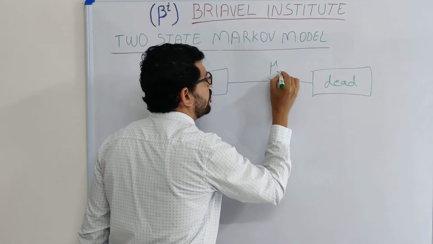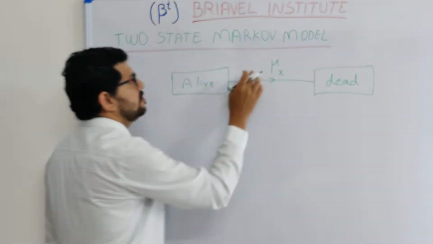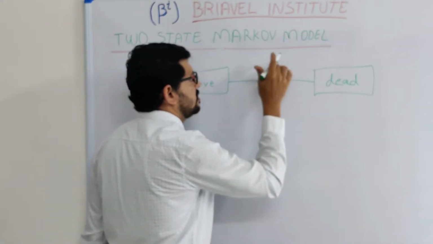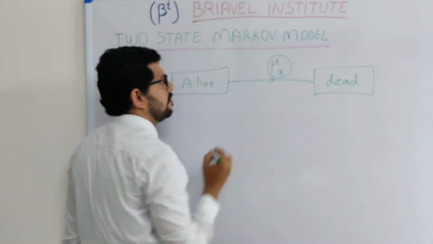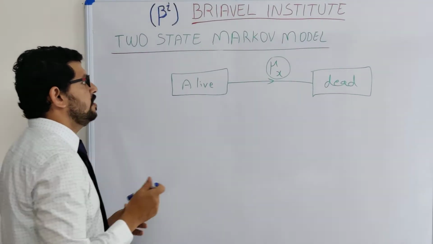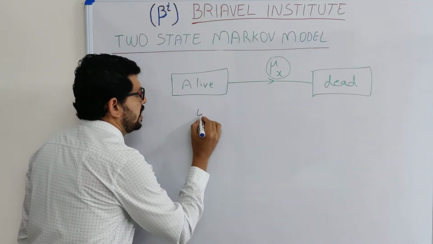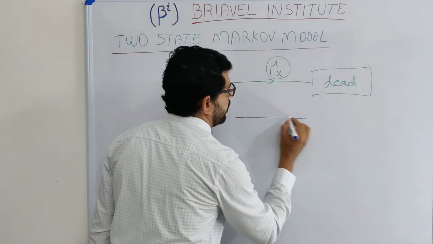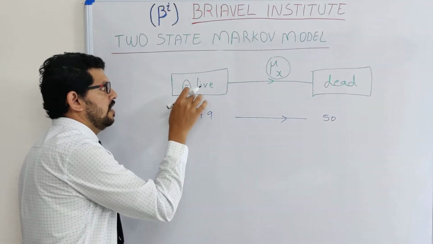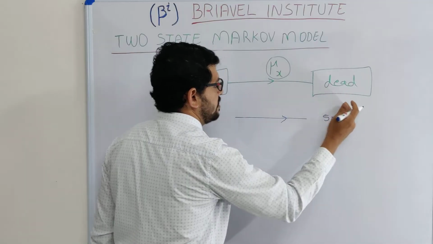This is called transition intensity, or transition rates, or force of transition. From alive to dead, a transition rate is calculated, mu of x, which depends on the age. For example, at the age of 49 he was in the alive state, but at the age of 50 he moved to the dead state.